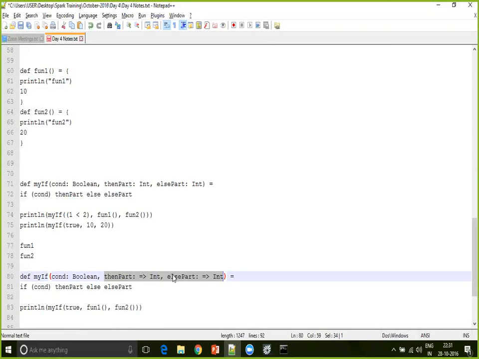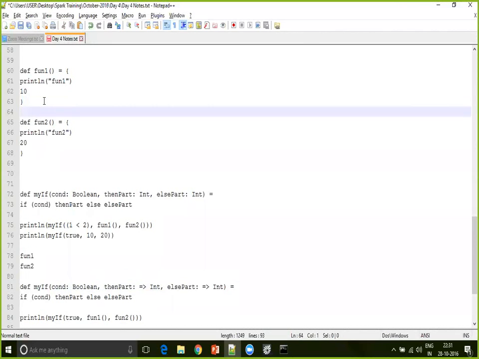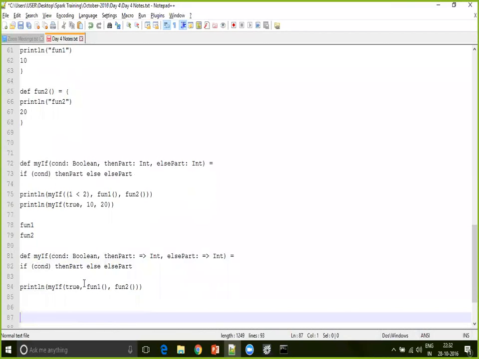Because of this, you stop the execution of one function completely, so your performance will obviously increase, doubled, because out of the two functions you stop the execution of one. Whichever function is needed, based on the value, that function only will get executed. The second function will not get executed.